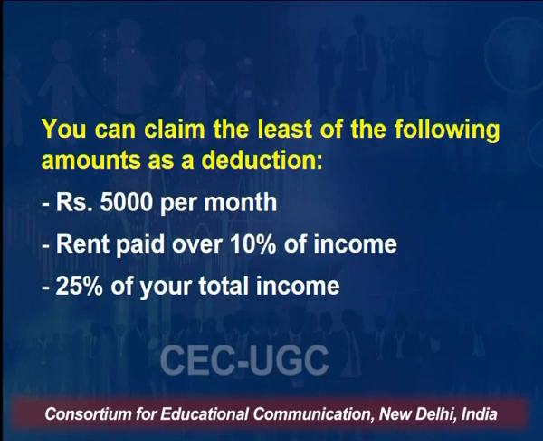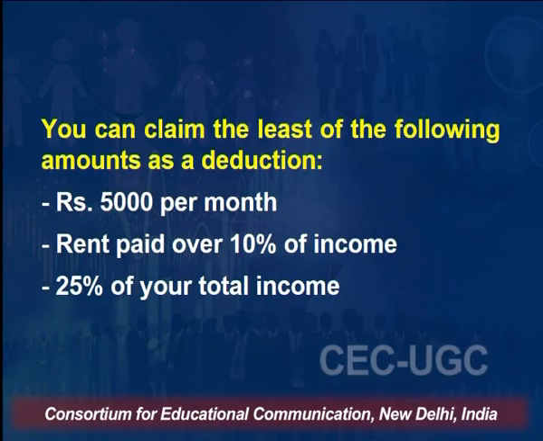If your income is say 50,000 rupees per month and you are paying 12,000 rupees as rent, then 7,000 rupees, because 10% of 50,000 comes to 5,000 rupees and you are paying 12,000 rupees. So 7,000 is what you are paying more than your 10% income, or 25% of your income. 25% of your income comes to 12,500.